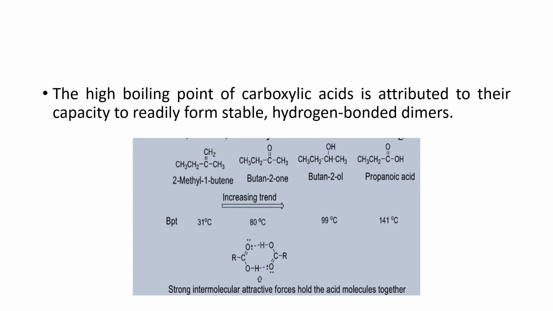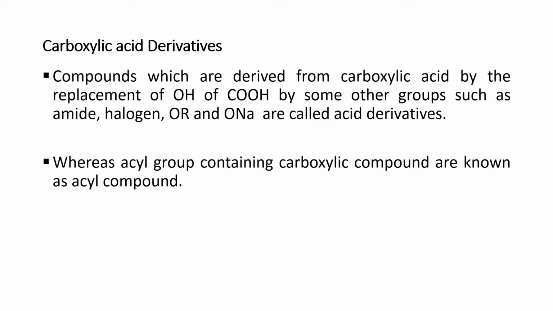For propanoic acid, the boiling point is 141 degrees centigrade. It means that in comparison to alcohol, ketone and alkene, the maximum boiling point is observed in the case of carboxylic acid. Next slide.